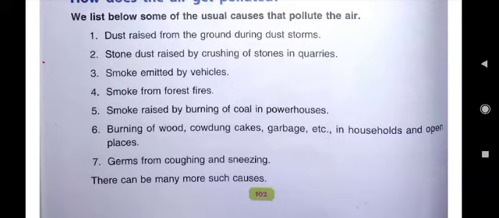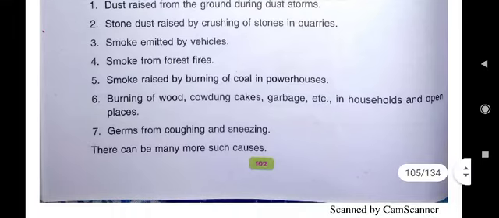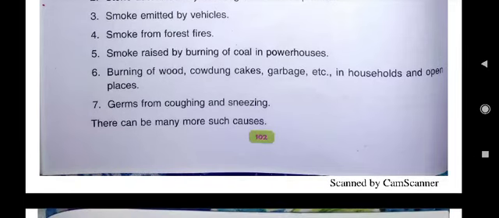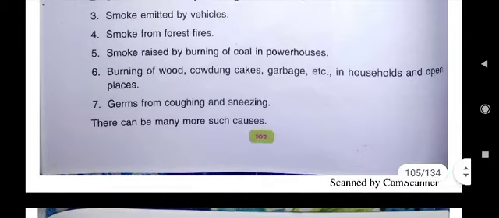Third point you can write smoke emitted by vehicles. You must have seen the vehicles on the road which emit the smoke that makes the air polluted. Then smoke from forest fires. Those smokes also make the air dirty. Then smoke raised by burning of coal in powerhouses. When coal is being burnt in powerhouses to generate electricity, then in big chimneys, you must have seen the smoke. Burning of wood, cow dung cakes, garbage, etc. in household and open places.